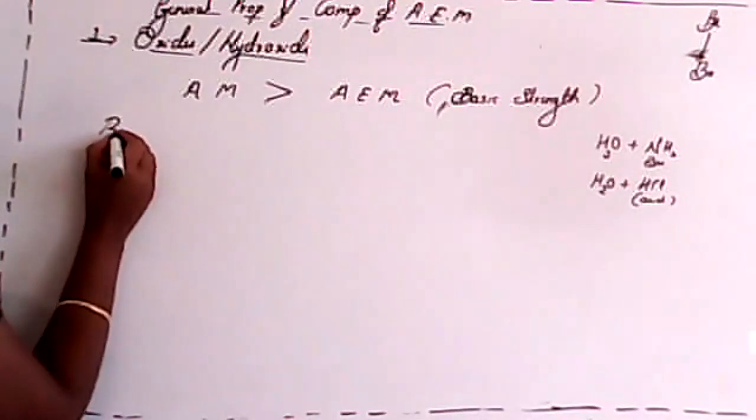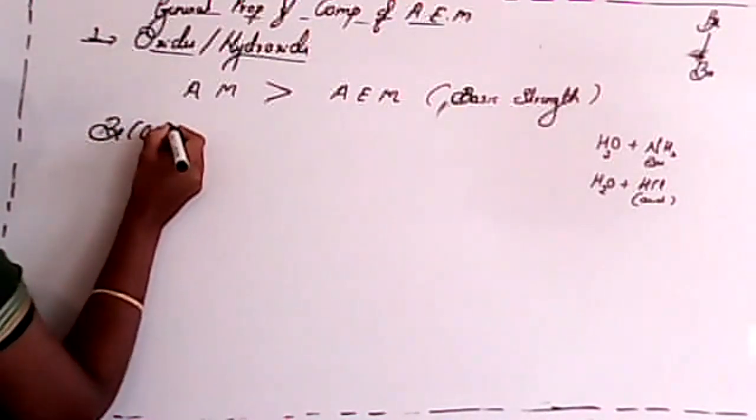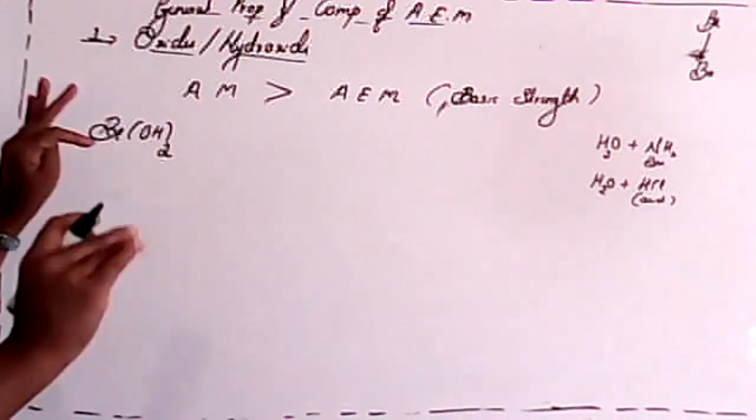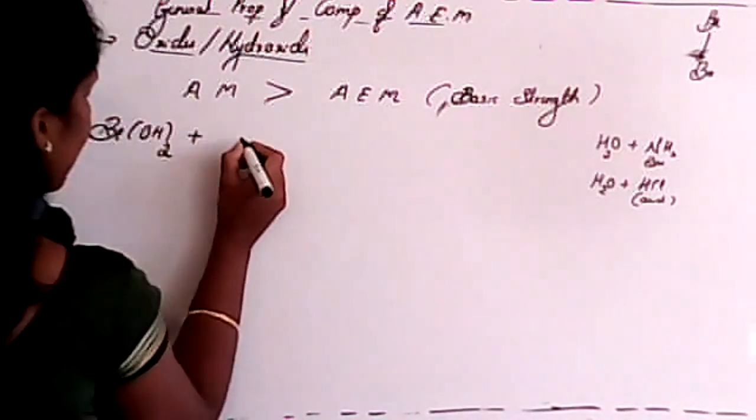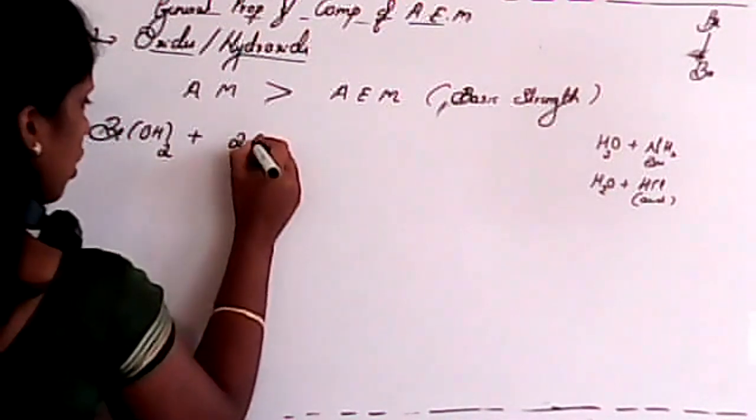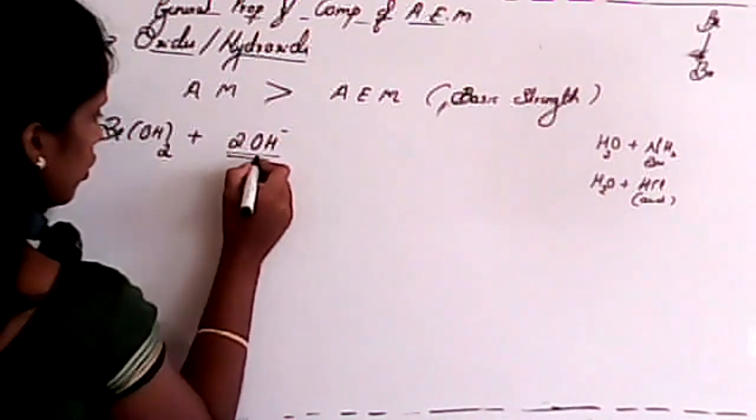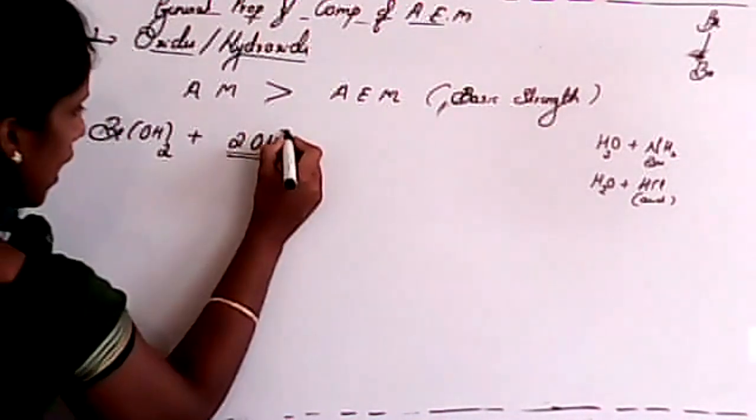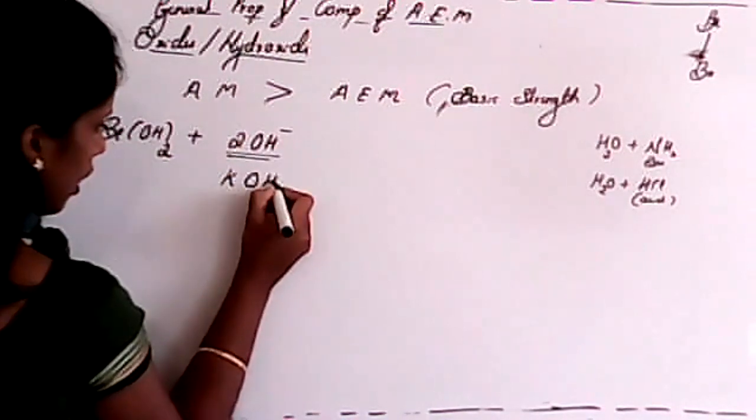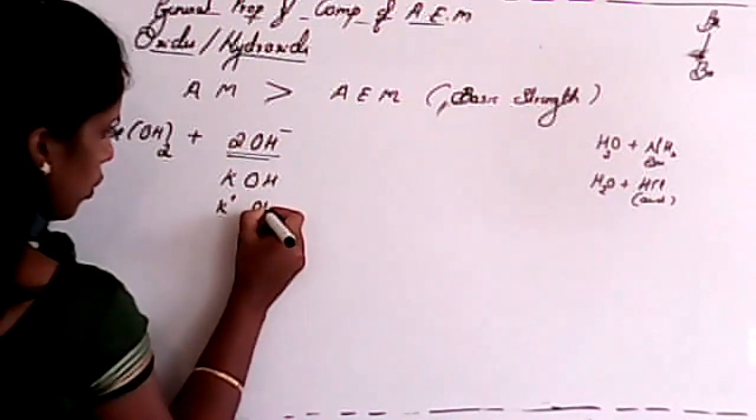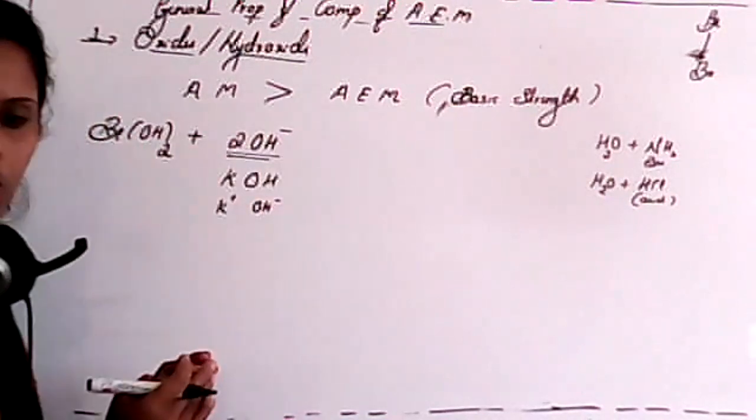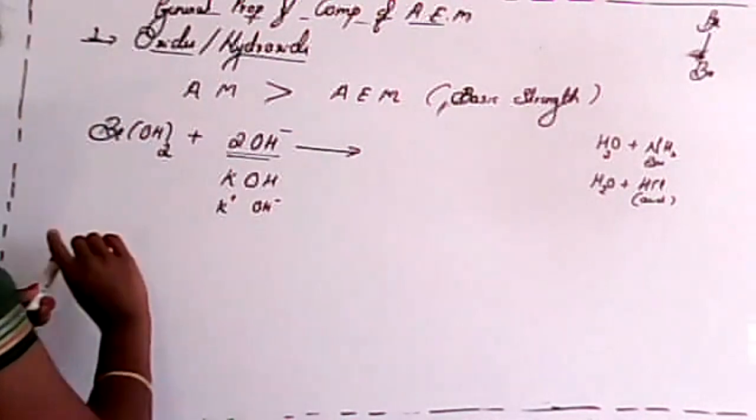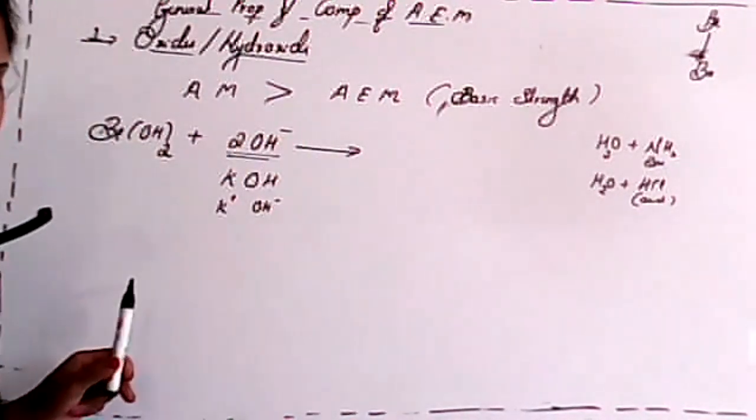See, students, first I'll consider beryllium hydroxide. This is the composition of simple beryllium hydroxide. So beryllium hydroxide first reacts with any hydroxide, that is nothing but NaOH, KOH, whatever it is, because we consider here only the anion. If I write KOH here, it must be K plus and OH minus. For convenience, I'll consider only the anion. So now what will be the product? This is the first condition.